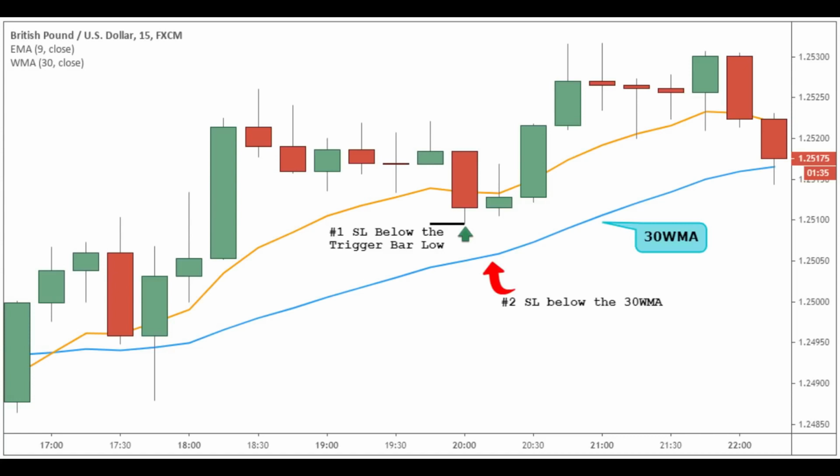For the stop loss strategy, you can use the trigger bar high or low for reference. For example, if you have a buy trade signal, you hide your protective stop loss below the low of the trigger bar. Alternatively, for a more conservative approach, you can hide your protective stop loss below the 30-period WMA. See the Forex chart. Here's a little bit of trading wisdom from hedge fund billionaire Bruce Kovner.